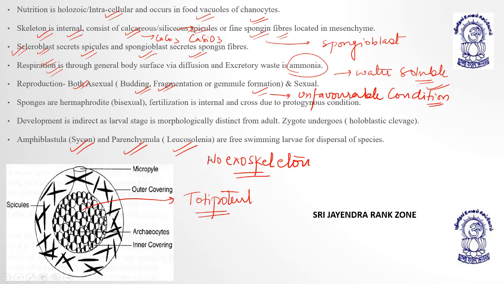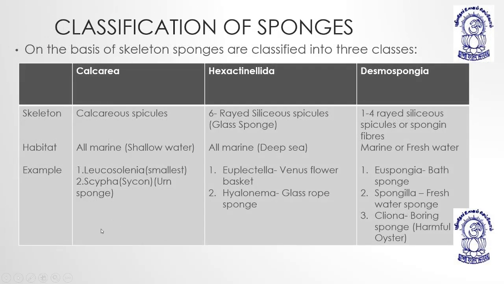Is it understood? I have posted a picture of gemmule formation in which you can see the spicules outwards and the innermost layer is archaeocytes. Then, coming to the next, we have the classification of sponges. This is the last part. Finally, we are on the trail.